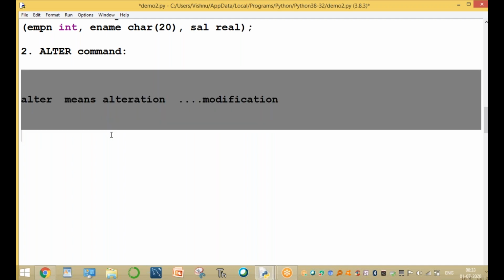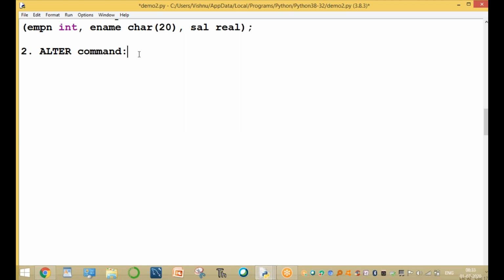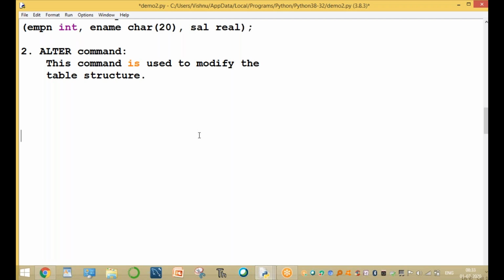What is alteration? Modification. Alteration means modification. This command is used to modify or alter the table structure. So now what is the purpose of altering the table structure?